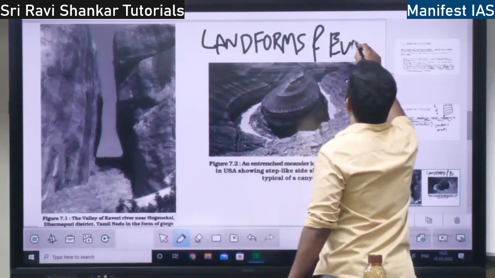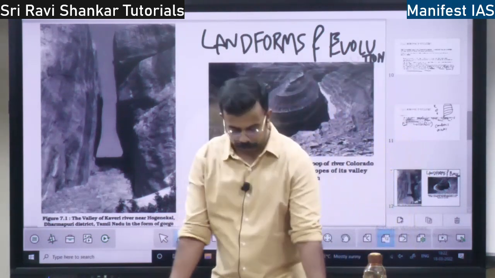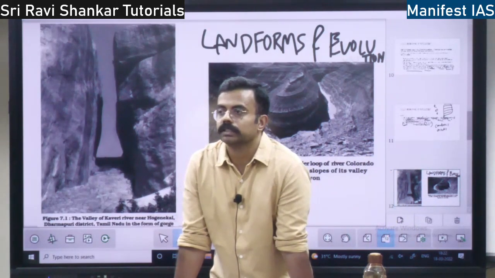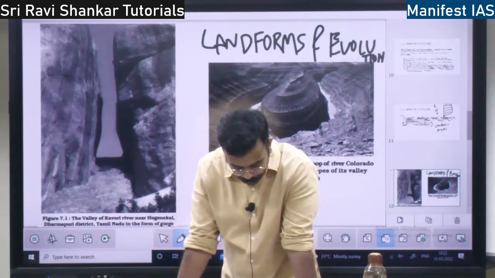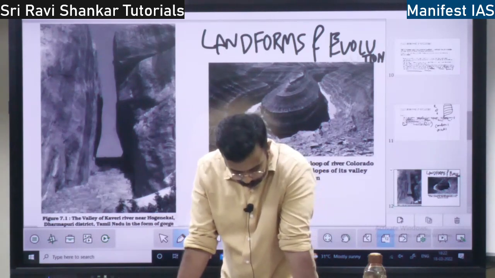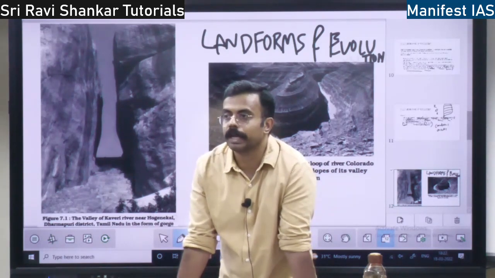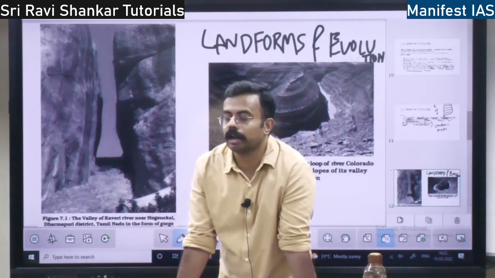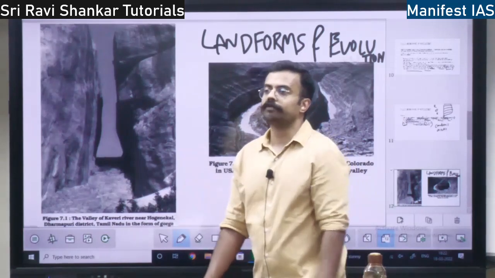So what is a landform? You see a mountain, river, valleys. Those are different types of landforms which you see around you, right? A landform is a surface or a place on earth. A landform can be said to be the relief of a place, whether there is a mountain or a plain area. All this leads to the landform, right?